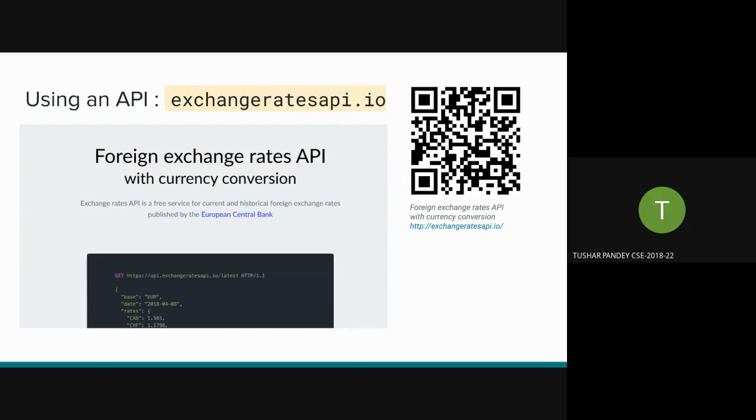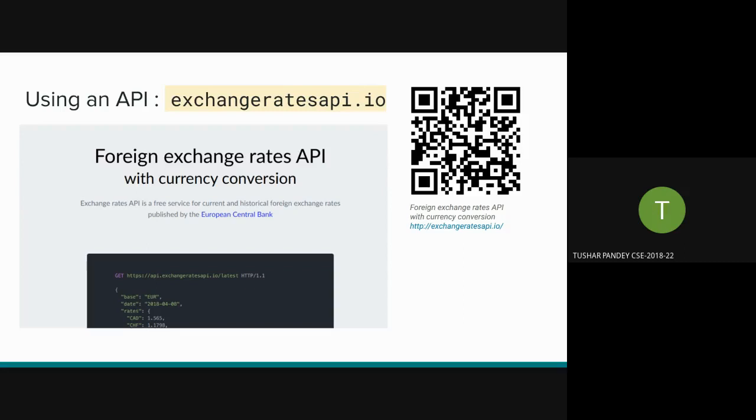This was actually an application of mine when I was doing an internship. I had to convert currencies. PayPal uses this. If you have done an overseas transaction on PayPal, it will use an exchange rate API, and it's almost the same that you are going to use right now. These are both synced every 24 hours, like every 24 hours the data updates. PayPal is the same. So you can get an insight into how PayPal works in converting currencies.